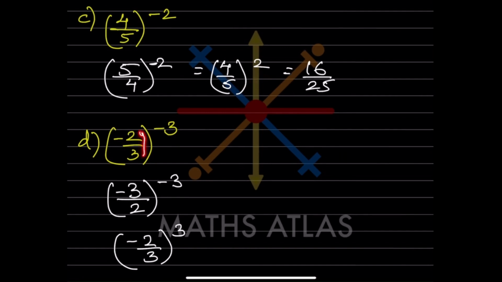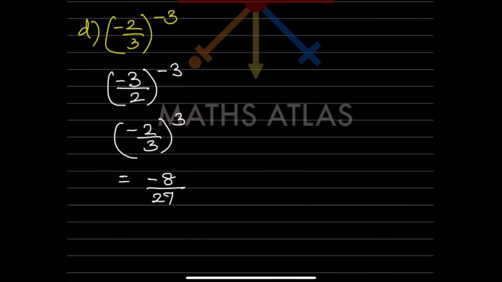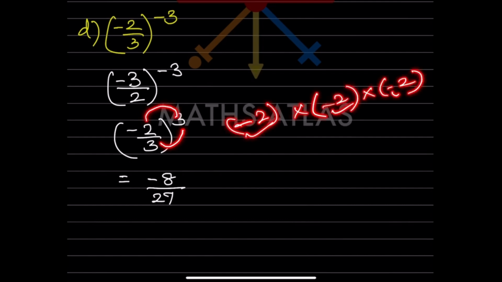Now look at here, this is going to be minus 3 by 2, and this is minus 3 over here. Now you can see this is negative, so again you are going to flip over this one and make it positive, so minus 2 by 3 raised to 3. And now since we want the value, what are we going to do? We are going to multiply this one. So minus 2 into minus 2 into minus 2, 3 times. As I said, these are odd numbers, 3. So 2 2s are 4, 4 2s are 8. So that is going to be minus 8.